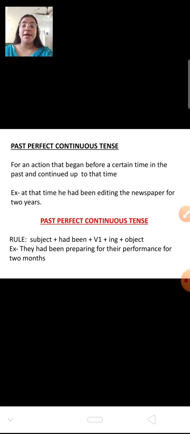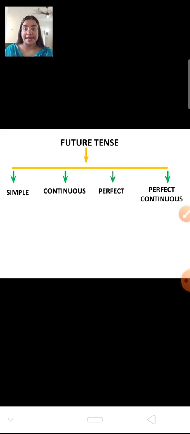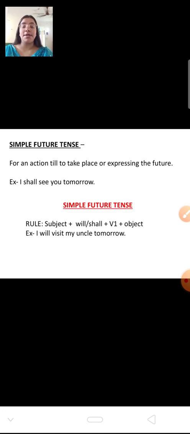Now comes the future tense. Future tense is again divided into 4 subcategories: simple, continuous, perfect and perfect continuous. Simple future tense will tell you that in future this action is going to take place. I shall see you tomorrow. I will go to school tomorrow. So these are simple future tense, which indicates that the action will take place in the coming days.